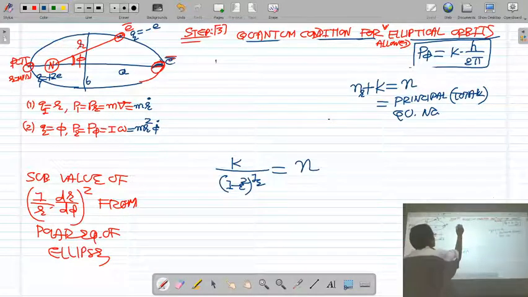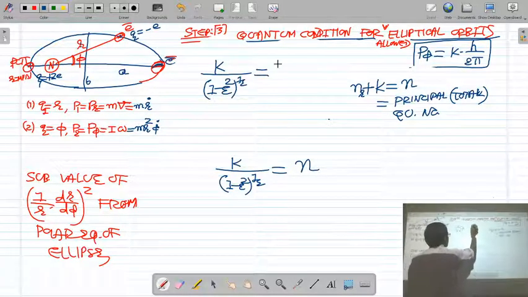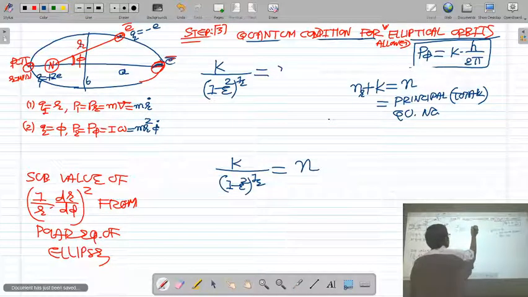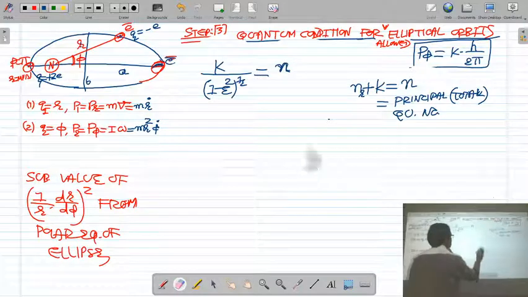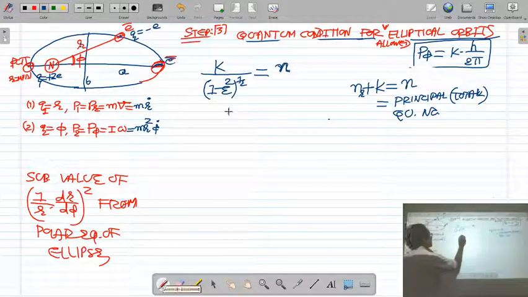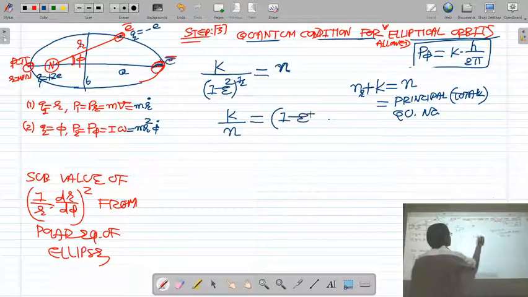This equation can be written as k upon n is equal to (1 minus epsilon square) raised to 1 by 2.